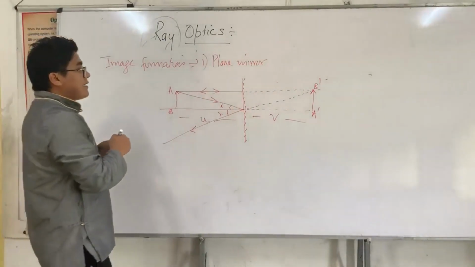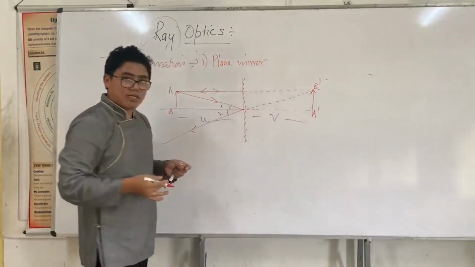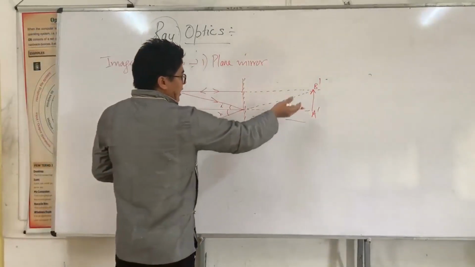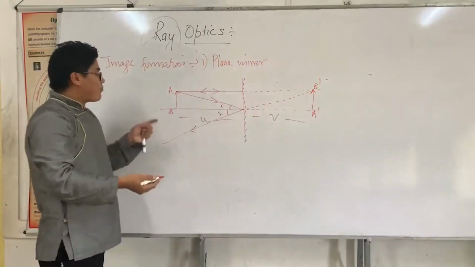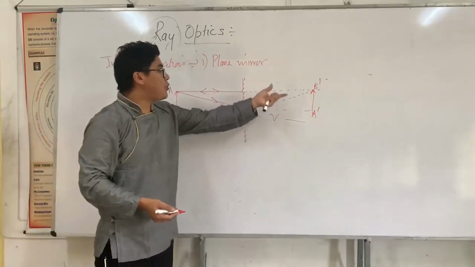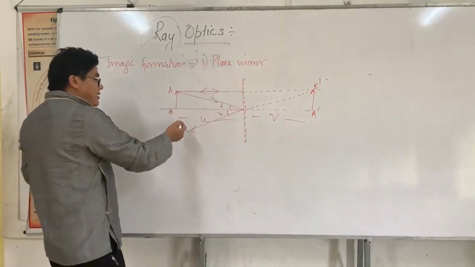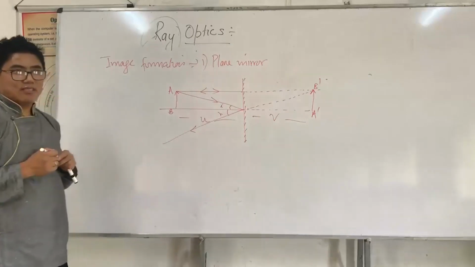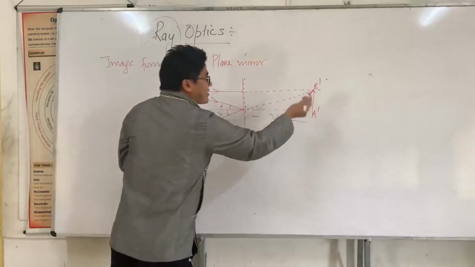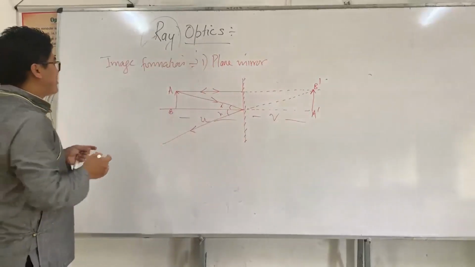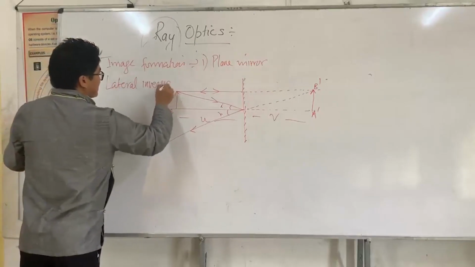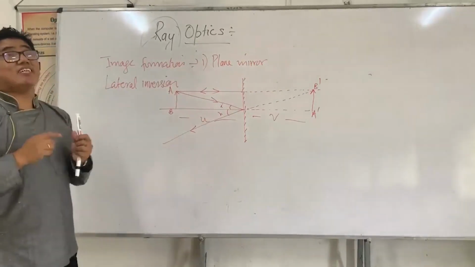The nature of the image is a virtual image, which I'm going to define later. The size of object is equal to the size of image, the image is virtual and erect, and image distance is equal to object distance. And one more thing is, the image is laterally inverted. And you will ask, what is lateral inversion?